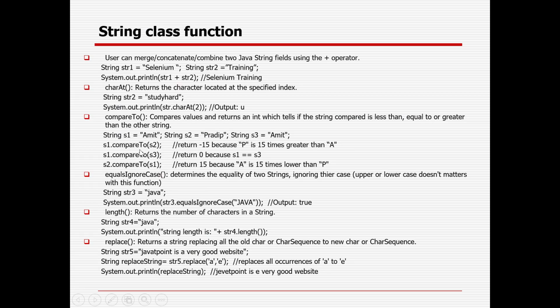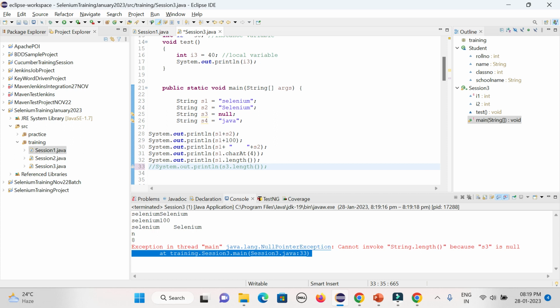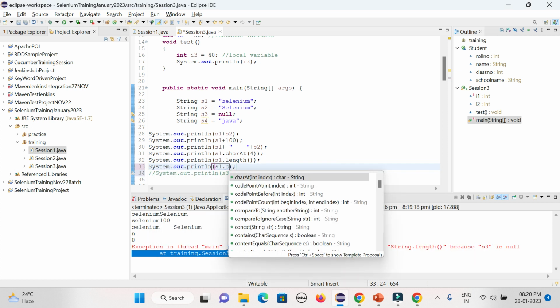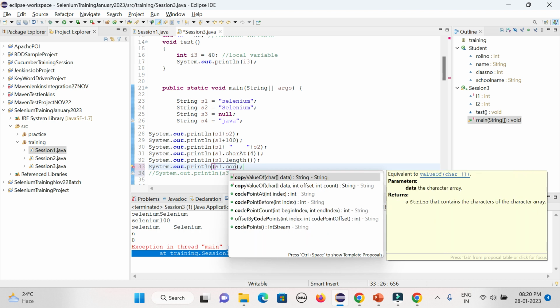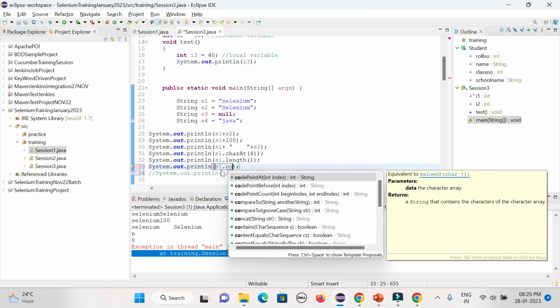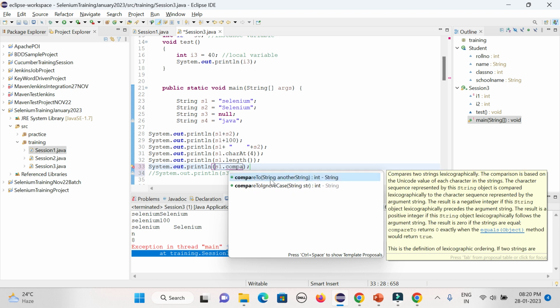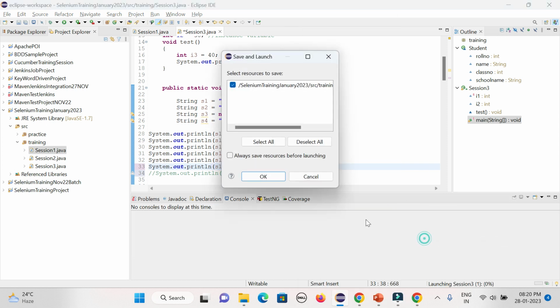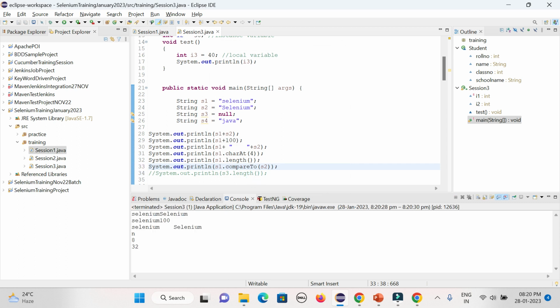Now you can compare and see whether both strings are the same or not. You can also use equalsIgnoreCase, meaning in case lowercase and uppercase are there, it will still work. Suppose I want to compare here: s1.compareTo, you can see compareTo normally compares, and with s2 it is coming as 32.